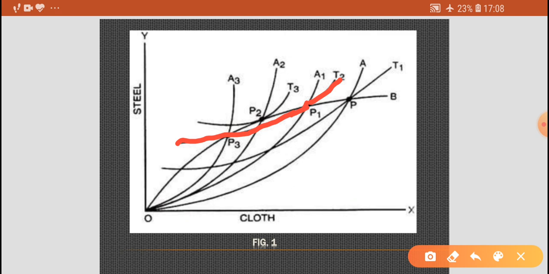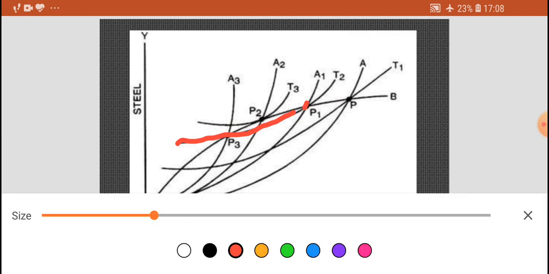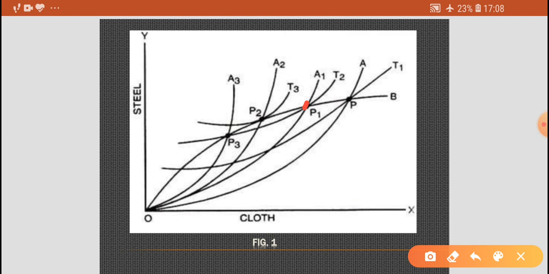If there is a further increase in tariff, country A's offer curve shifts to OA2. This one is OA2. And given the offer curve OB of country B, the exchange takes place at P2.